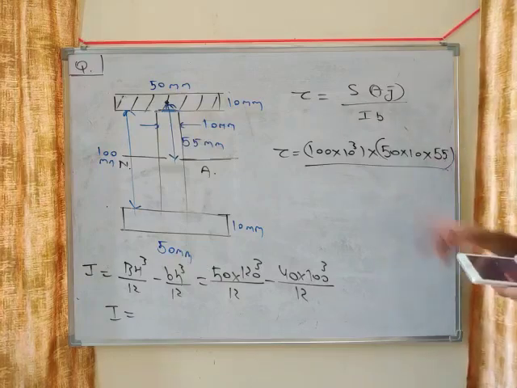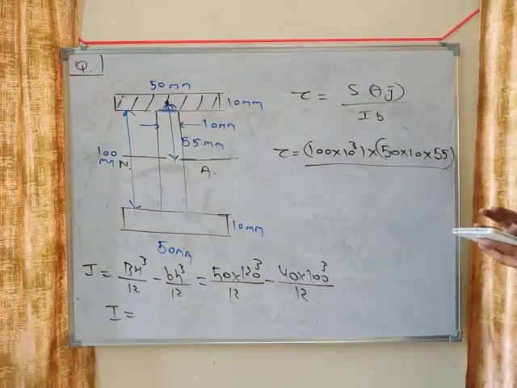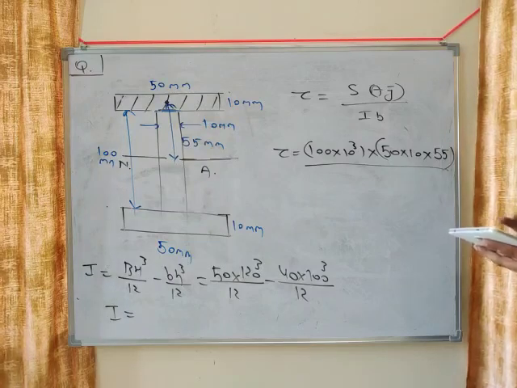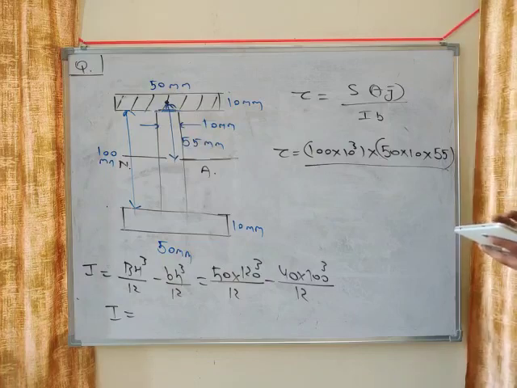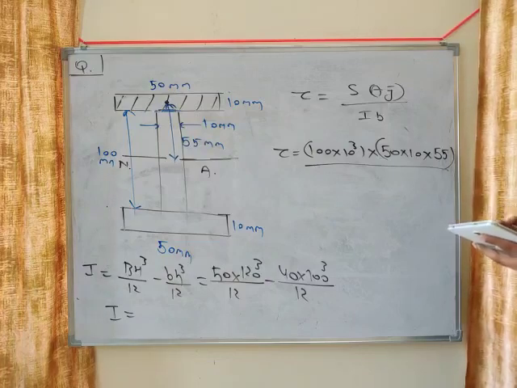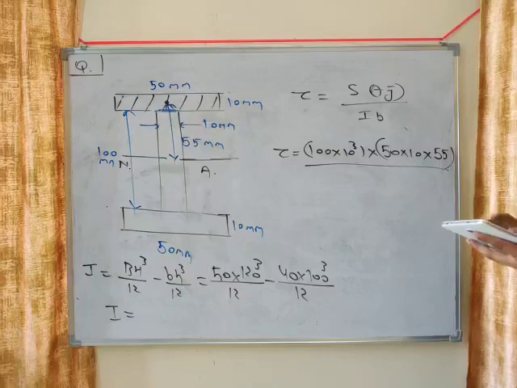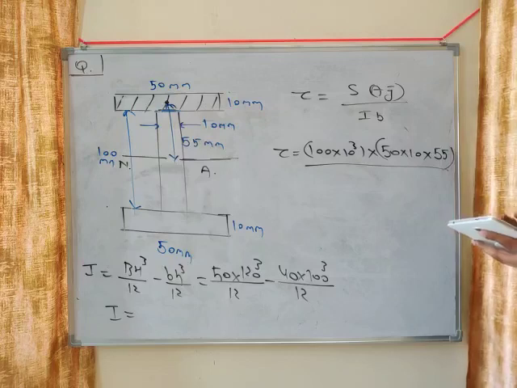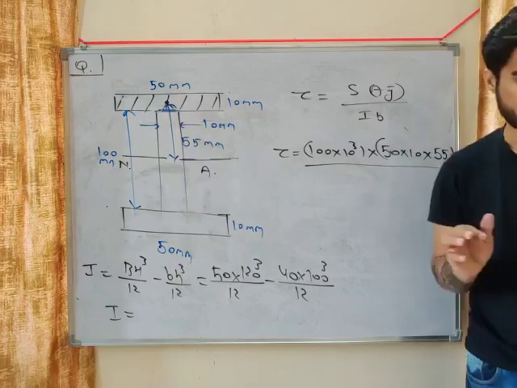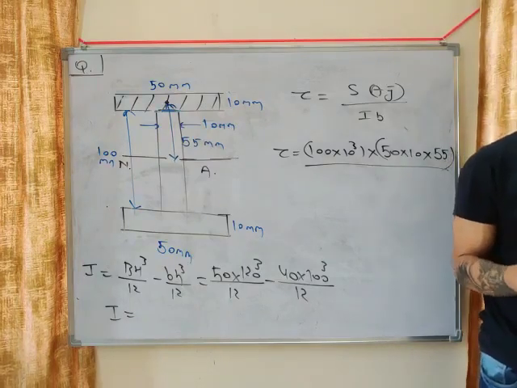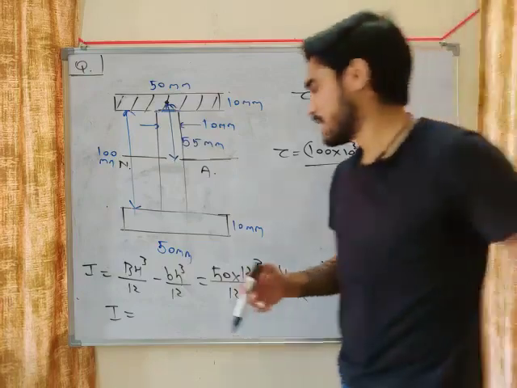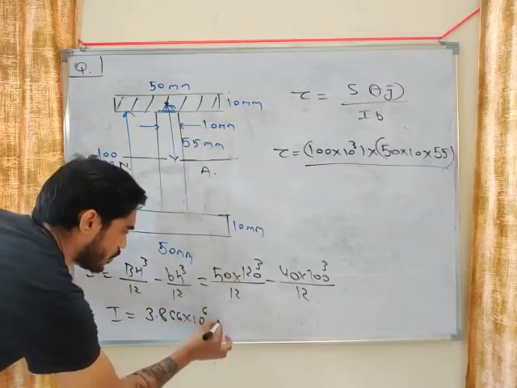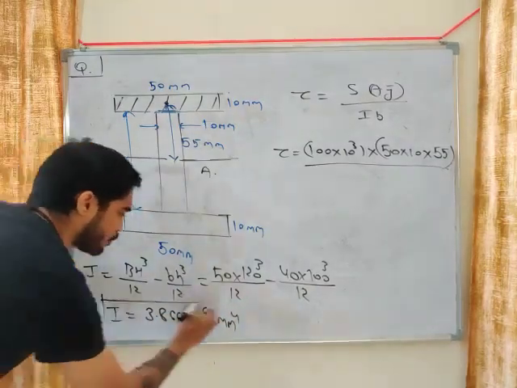We need the value of I for this relation. So it will be 50 into 120 cube by 12 minus 40 into 100 cube by 12. So what you are getting, my friend? I am getting 3.866 into 10 to the power 6 mm to the power 4. This is the value of I.